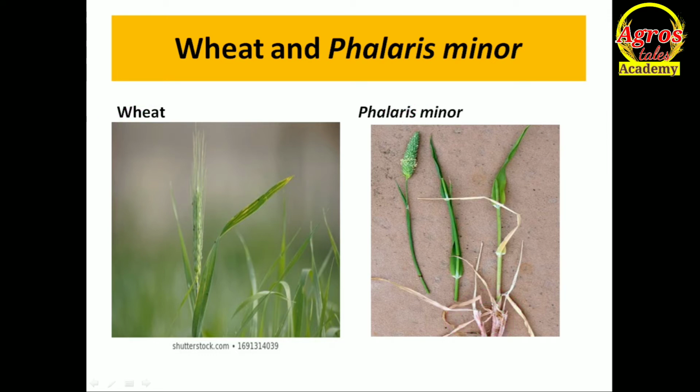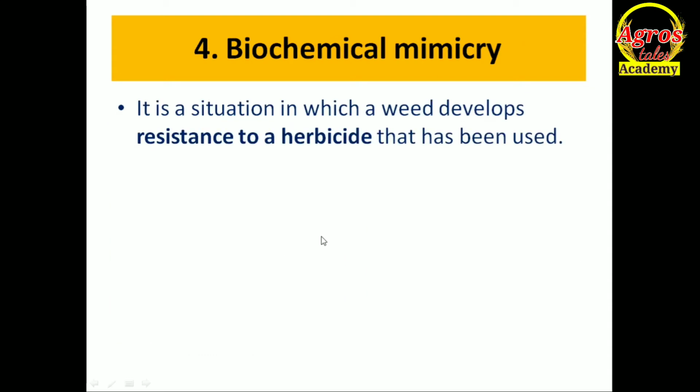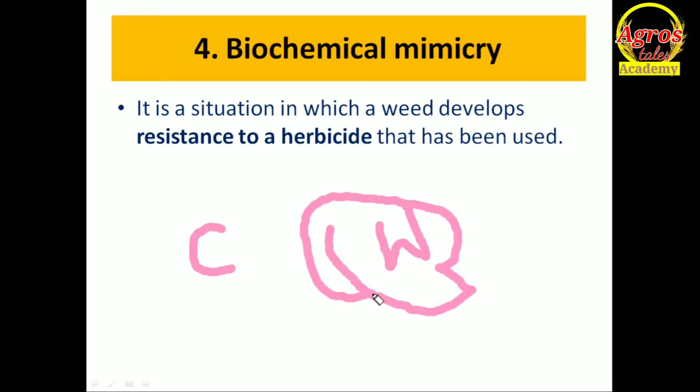Next will be our biochemical mimicry. It is a very important type of mimicry nowadays, because in this condition weed develops resistance to a herbicide that has been used. Means when one crop is there, suppose one crop is there, one weed is there. Okay, herbicides, selective herbicides are there, non-selective herbicides are there. Non-selective herbicide will kill both crop and weed. Okay, but when it is selective herbicide, it will kill one specific type of weed or specific type of plant.